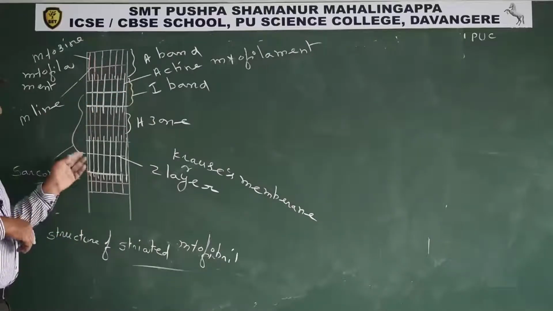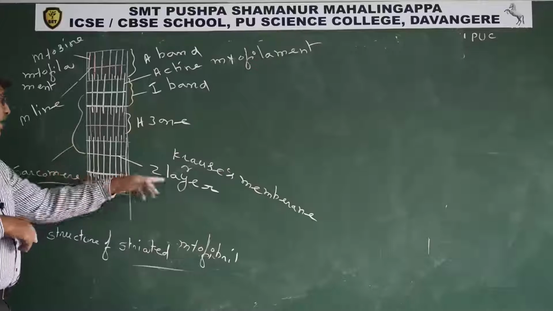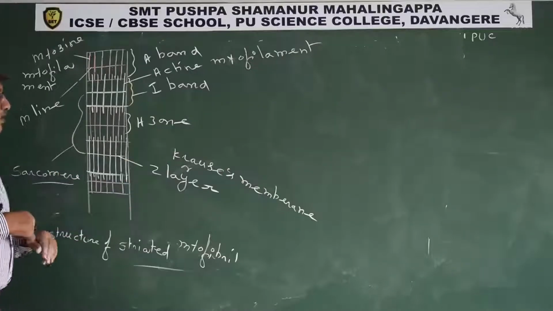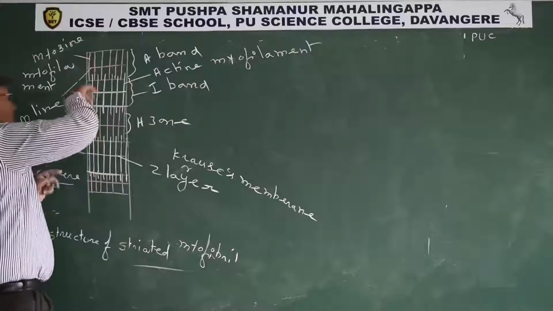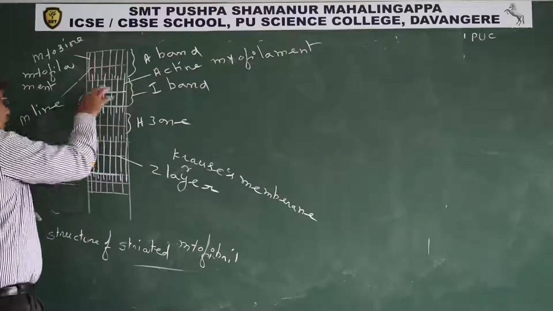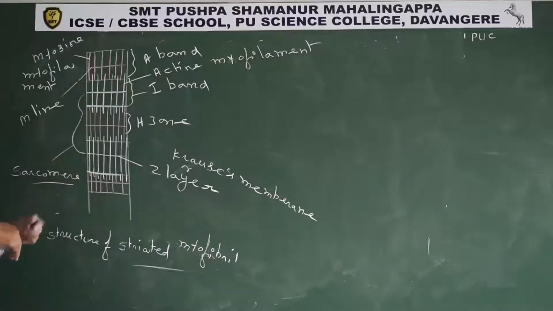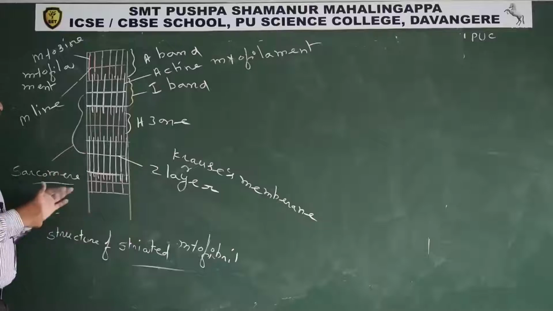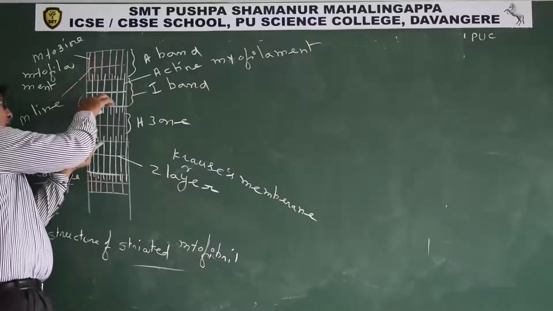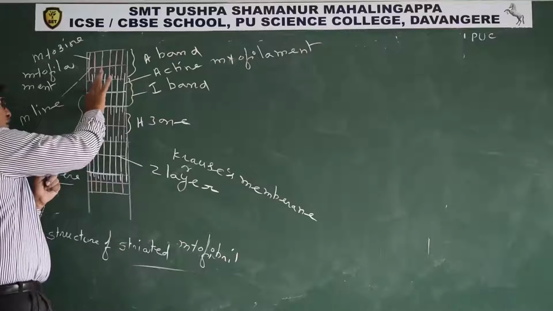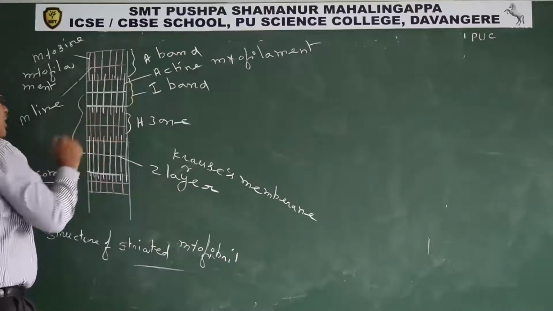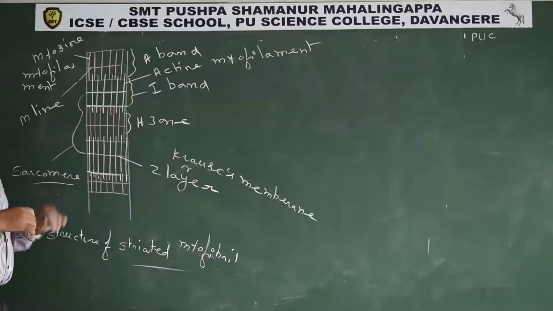The lighter membrane present in the middle region of I band is known as Z layer or Crassus membrane or Debois line. The portion of the myofibril between two successive Z layers is known as sarcomere. Sarcomere is the functional unit of muscle. Sarcomere contains complete A band, above the A band half of the I band, below the A band half of the I band.